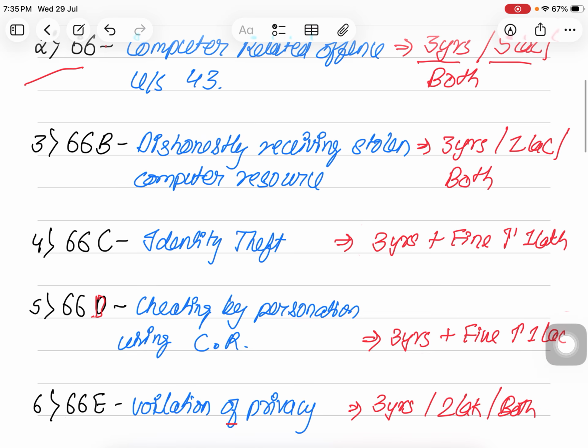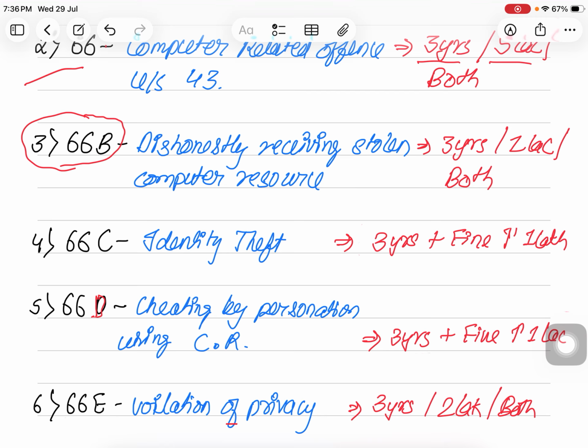Next is section 66A. As we all know, section 66A has been declared unconstitutional in Shreya Singhal's case. However, recently in 2023, the government has decided to repeal the section as well, via the Jan Vishwas Act. Now third is 66B, that is dishonestly receiving stolen computer resources. The punishment is 3 years, 1 lakh rupees fine, or both.